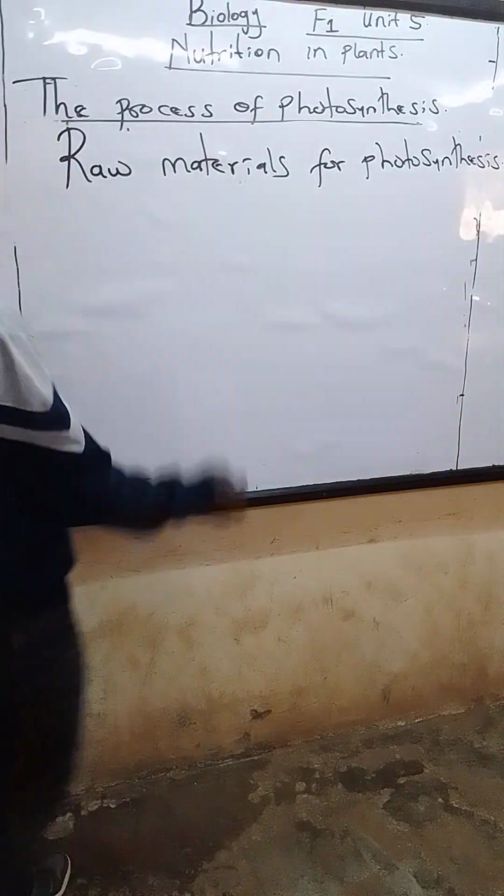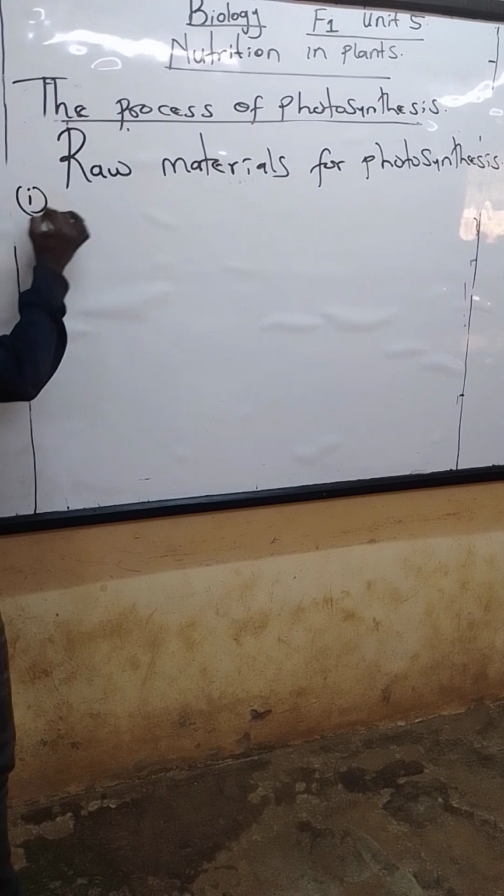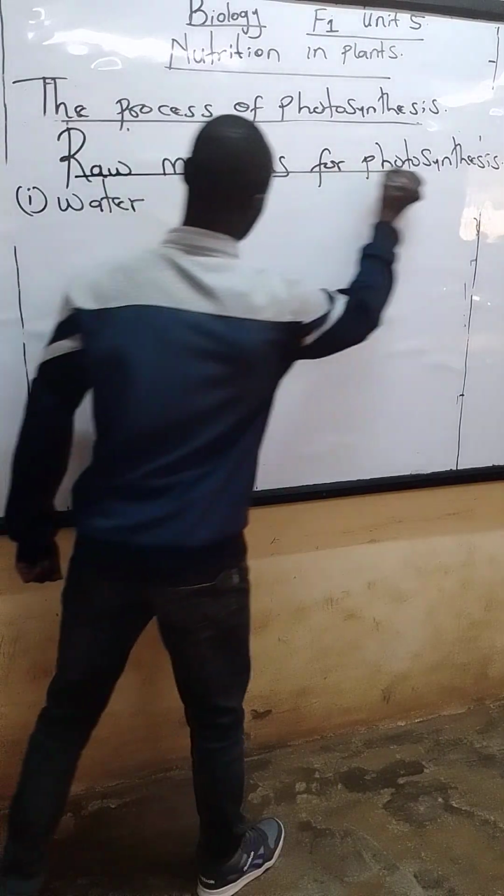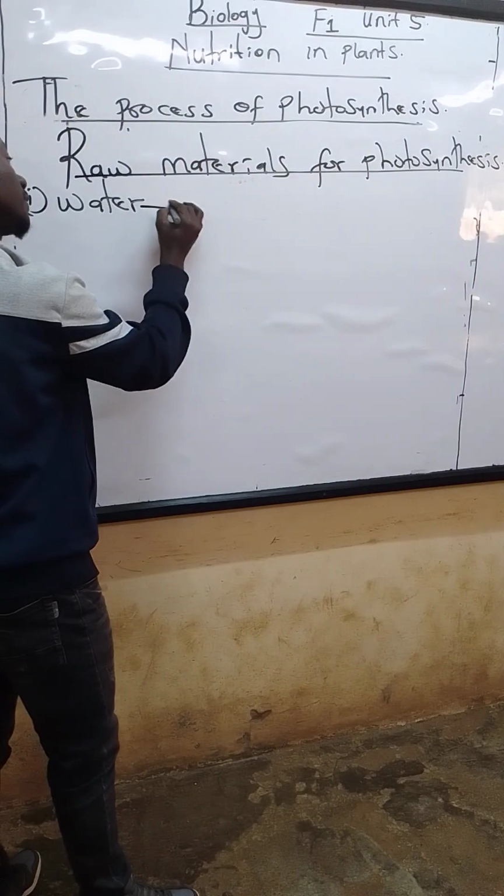So the first raw material here we'll be looking at is water. What is water? Why is water very important in plants? So you can be thinking about the functions of water. So let's check the role of water under the process of photosynthesis. Raw materials for photosynthesis. Number one, role of water.